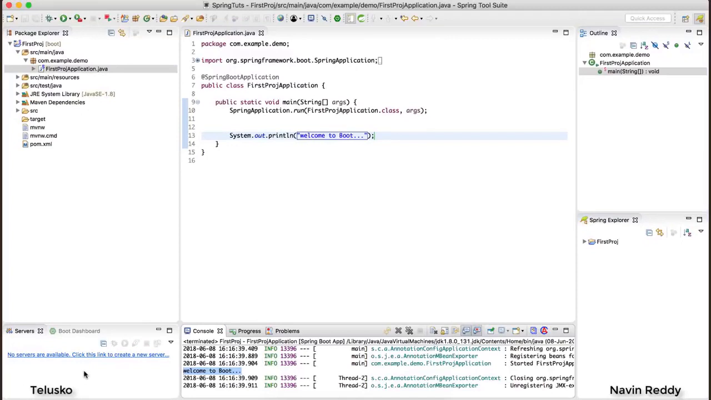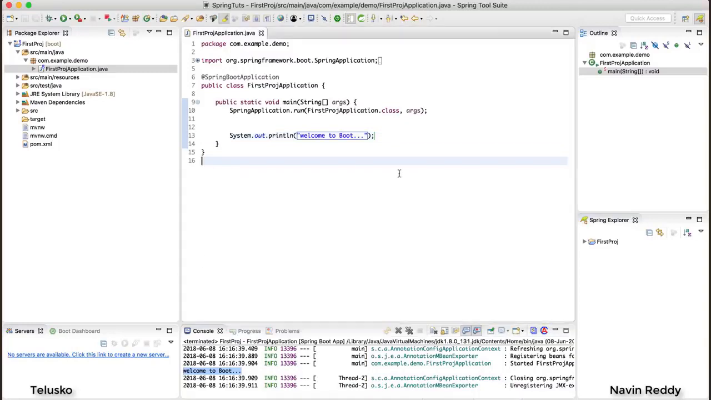Till this point, we have not used any Spring feature, okay? We'll do that later. But this is our first application. So this is our head start for the first code of Spring Boot.